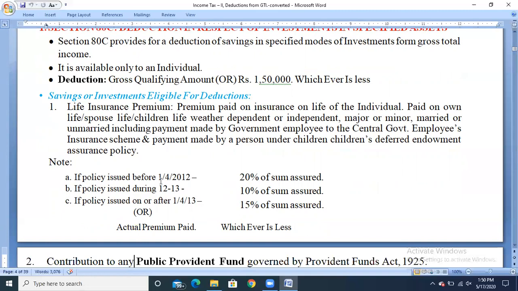So the deduction amount is, if the policy was issued before 1/4/2012, 20% of the sum assured has to be taken. That is the policy amount.